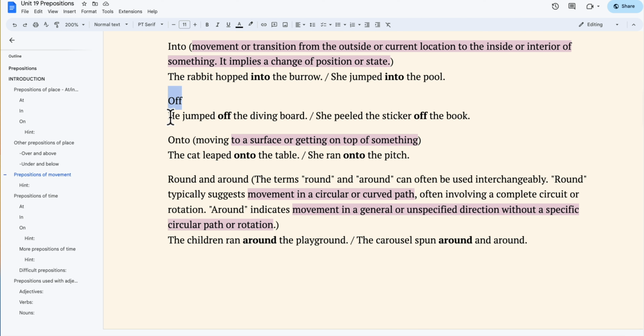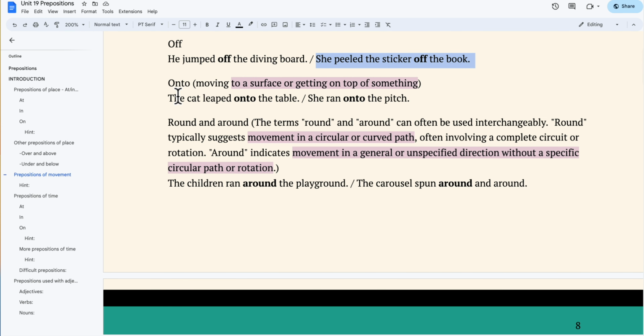Off, to move away from or dismount from something. For instance, he jumped off the diving board, or she peeled the sticker off the book. Onto, moving to a surface or getting on top of something. For example, the cat leaped onto the table, or she ran onto the pitch.